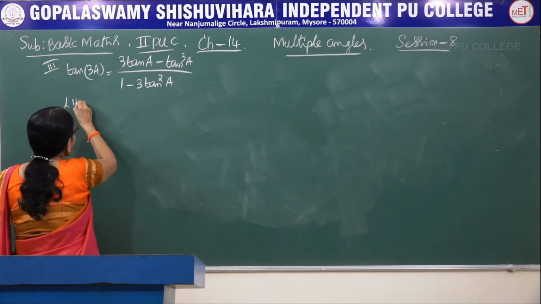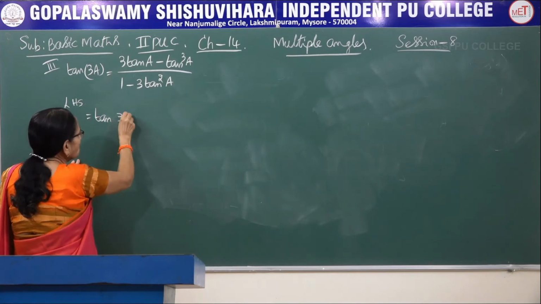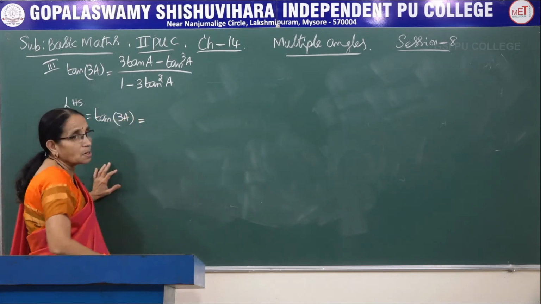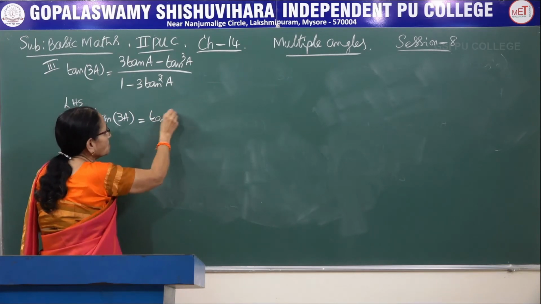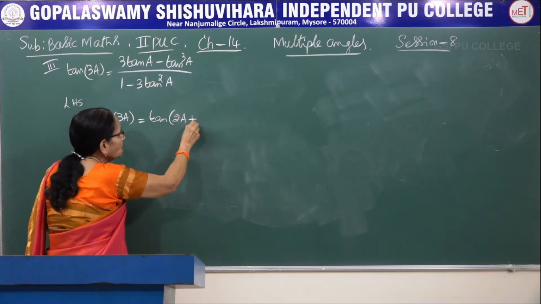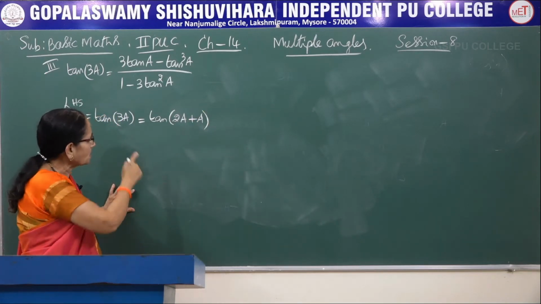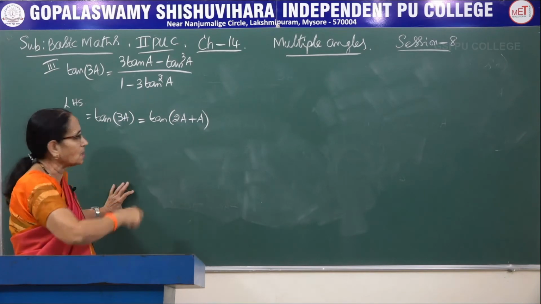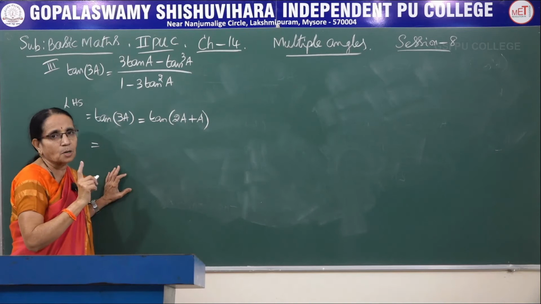So start with the left hand side, tan of 3A. What was the first step I did? I split the angle as sum of the two angles, that is tan of 2A plus A. Procedure is same for all of them. Calculation would be a little bit more in this particular case. Now, the tan of A plus B formula.